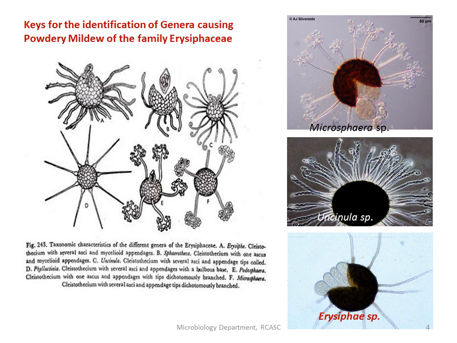Likewise, you have Phyllactinia species. Here the appendage looks simple, but it is straight with a bulbous base. That is the important characteristic feature. In Phyllactinia, the Cleistothecium has several asci inside, but the appendage is straight with a bulbous base. That is the characteristic feature of Phyllactinia species.